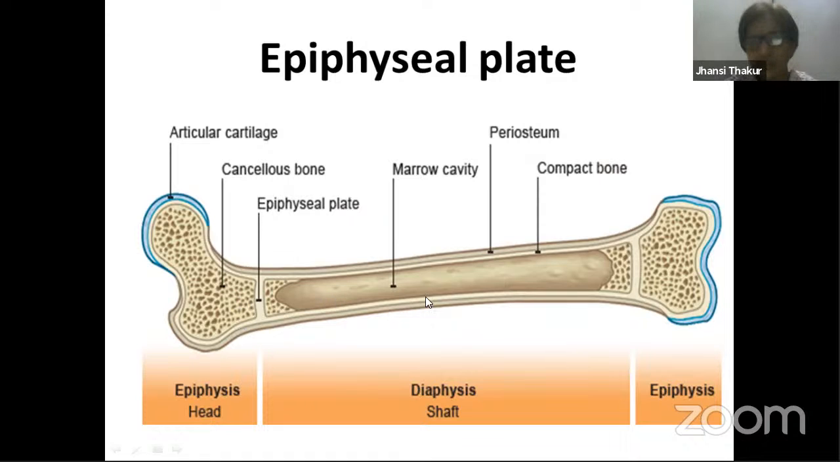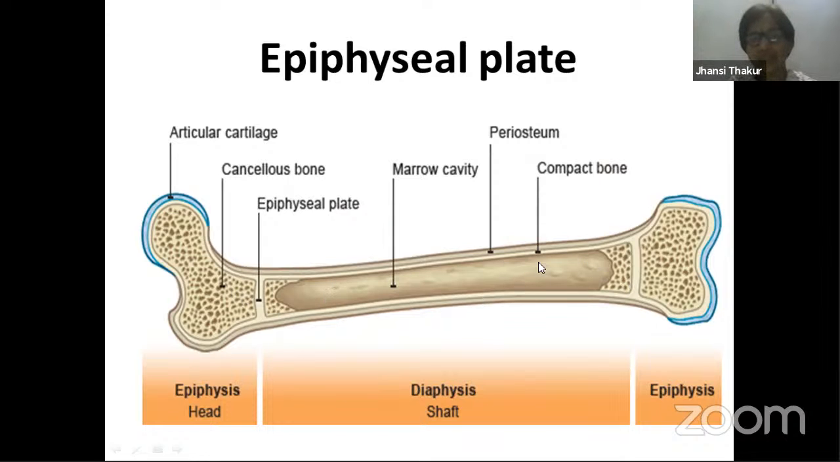Bone is divided into 3 parts. The head region is called the epiphysis. There is a small region over here, called the metaphysis, and the long part is called the diaphysis. Same thing here also. Head region is epiphysis. You find a small middle region over here, metaphysis, and then finally begins this diaphysis. Where this epiphysis is present, you can see one thin line, the epiphyseal plate. This is also made up of hyaline cartilage. So these are the 3 parts of bone.